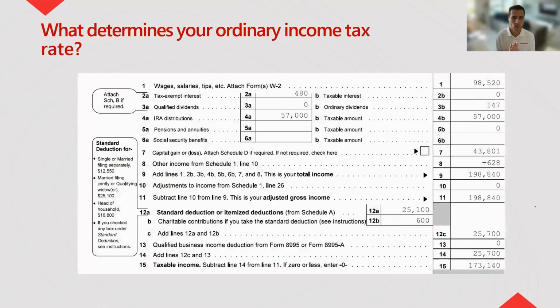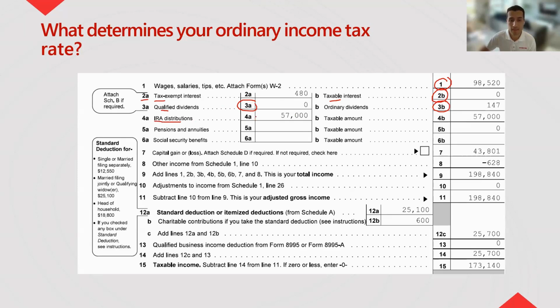So if we look at the ordinary income tax rate and how that's basically done, we'll look at kind of the 1040 that you use. Your wages get reported on line 1. Your taxable interest gets reported on line 2B. Tax exempt interest gets reported on 2A. That could be municipal bonds, interest that's tax-free. Ordinary dividends get reported on 3B. Qualified dividends, which gets treated as capital gain tax rate, gets reported on 3A.